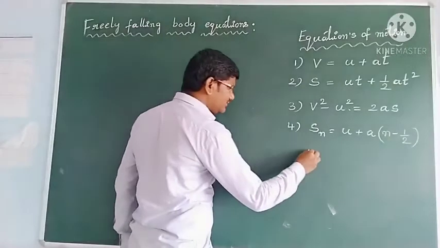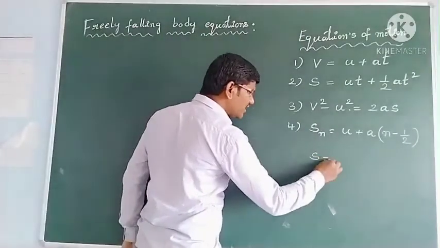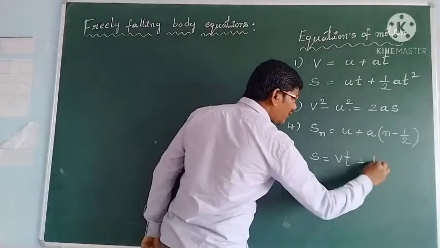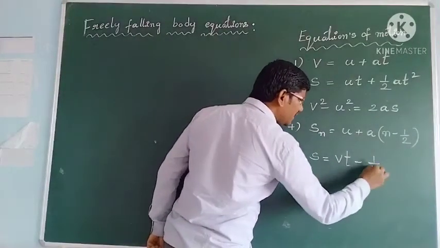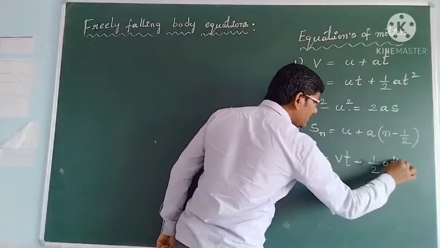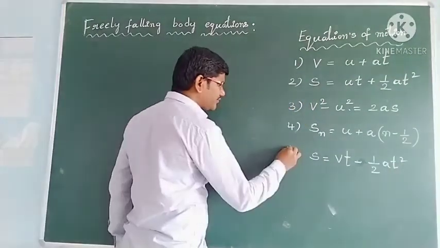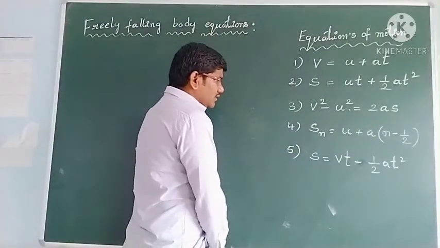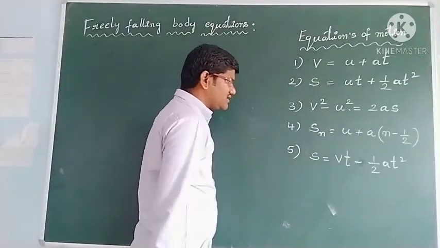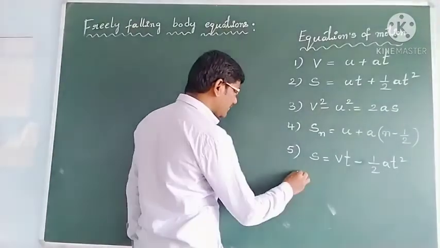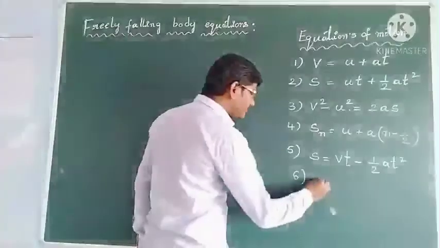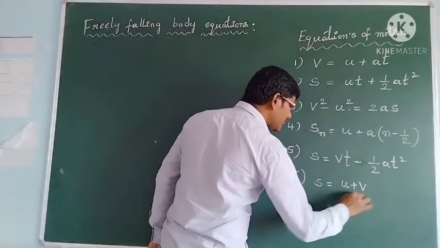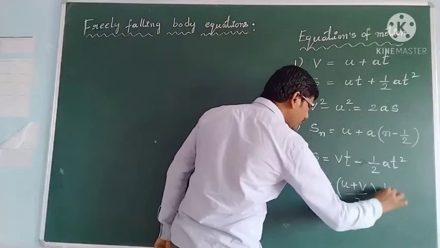Like this we can also write displacement as s equals vt minus half at square, and next we write s equals (u plus v) by 2 into t.